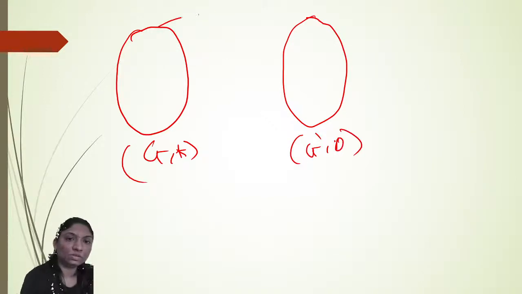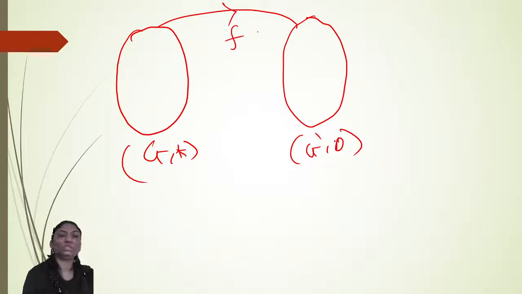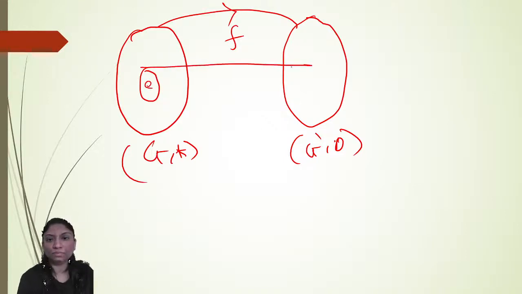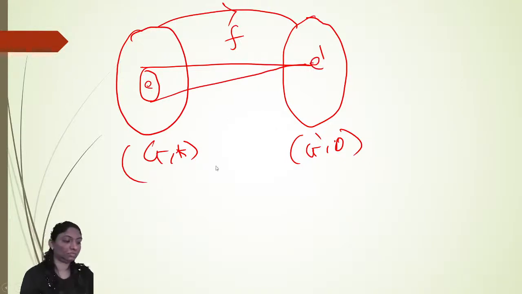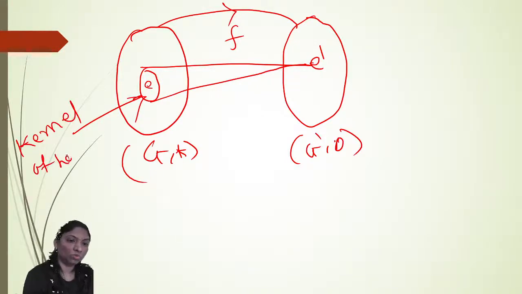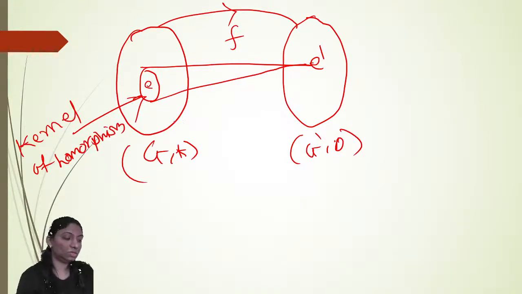Here f is a function from G star to G dash composite, and f is a homomorphism. The set of all those elements which map to the identity is called the kernel of the homomorphism.